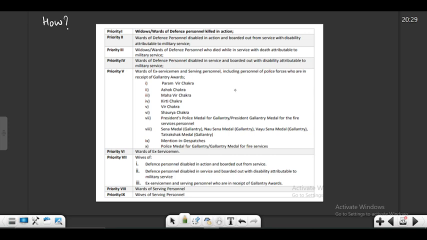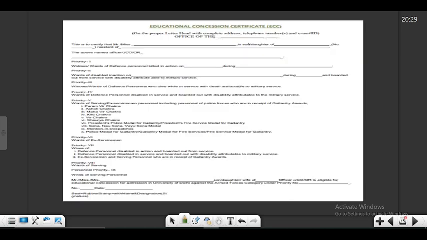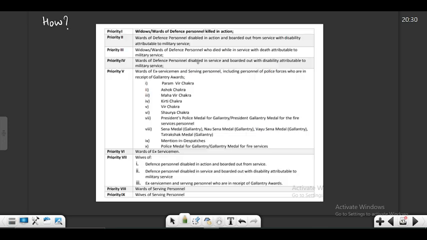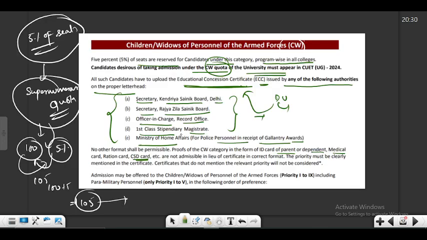So I've given a picture of the format also. So this is the format. This format is given in the CSAS brochure. Okay, you can take a print of the format from there. So this is the educational concession certificate, ECC format. So you have to get this form filled and get it attested from any of the following offices, right?